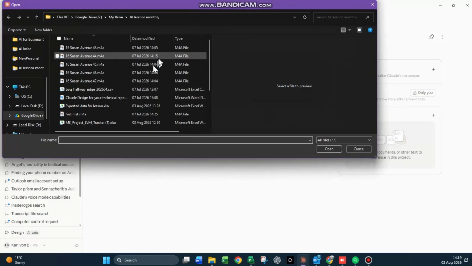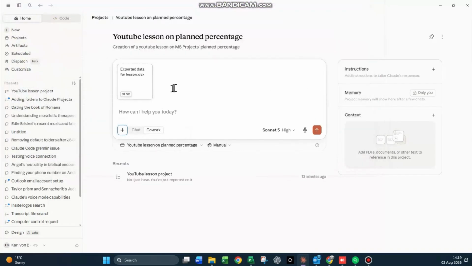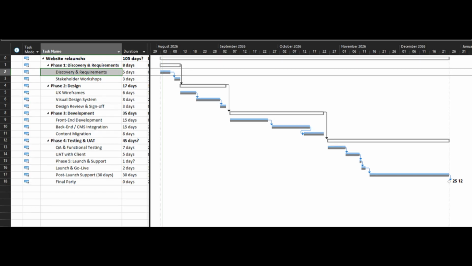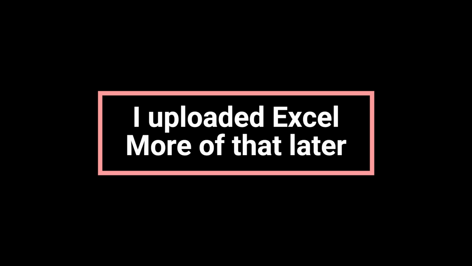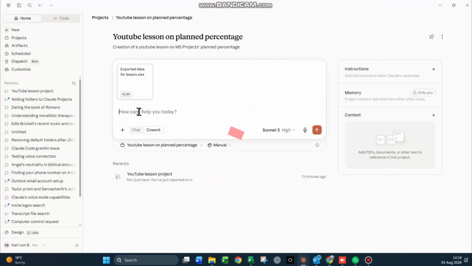But let's look at that Excel data, which by the way, I copy pasted from this file over here, which is the project. This is the project website relaunch. I called it Relaunch X because I took away all the metrics. I uploaded Excel, more of that later. I couldn't upload project, it wouldn't work.